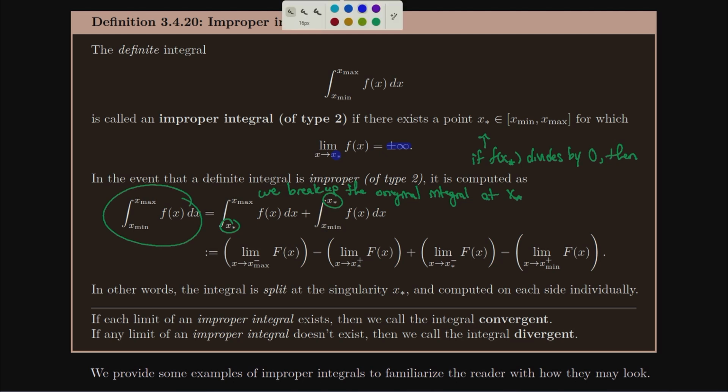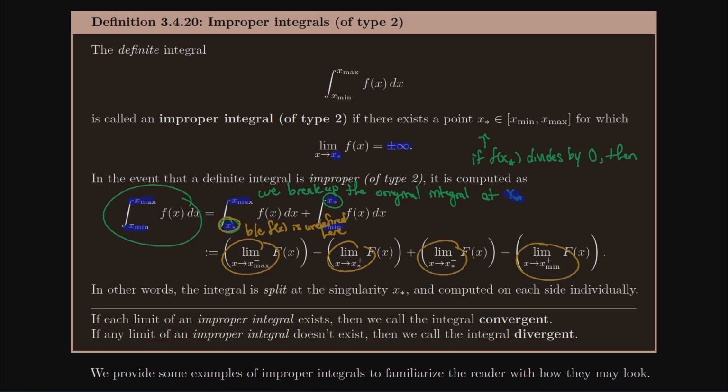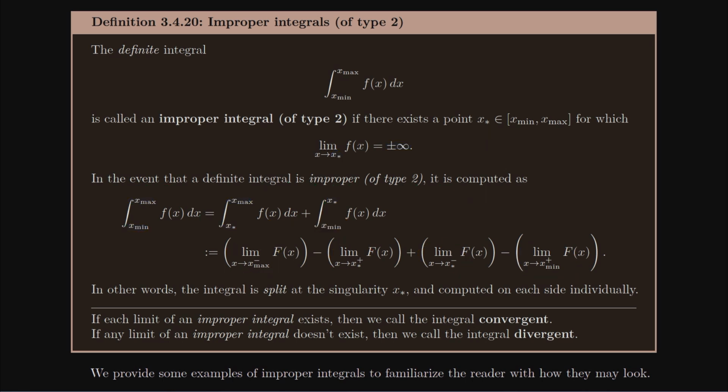I don't know how to compute the integral over the entire range anymore. I mean, you would be tempted to just do capital F of x max minus capital F of x min, but it's not actually allowed because you've divided by 0 in that range. So what you have to do instead is you do capital F from x max to the special point where you divide by 0, and then you have to add a second integral from x min to that point where you divide by 0. And in fact, because f of x is undefined here, as in we've divided by 0 there, you have to take limits, right? These are going to be vertical asymptotes. You're going to be required to take limits at each of these points, x star as well as x min and x max. Just as before, if the limit of an improper integral exists, we're going to call it convergent, and if the limit of an improper integral doesn't exist, we're going to call it divergent.